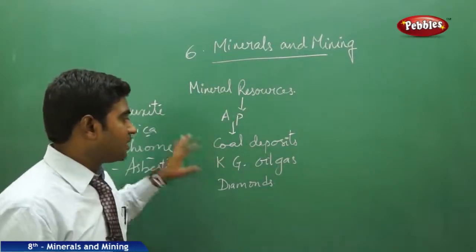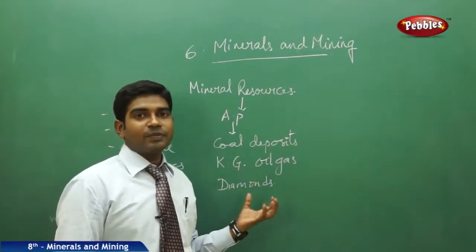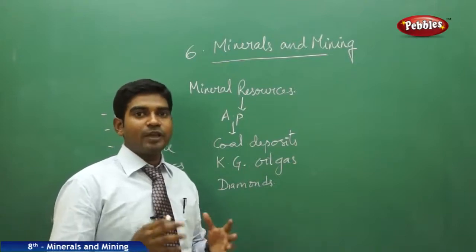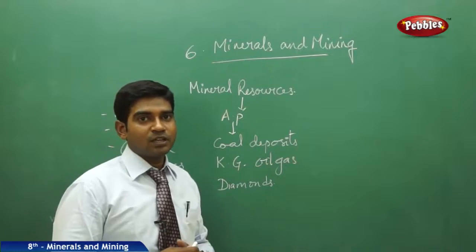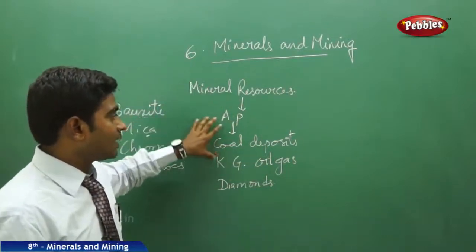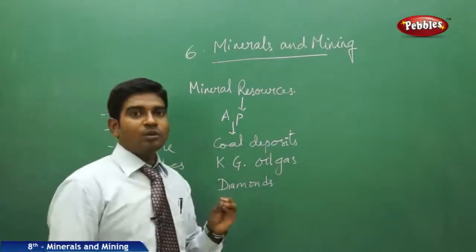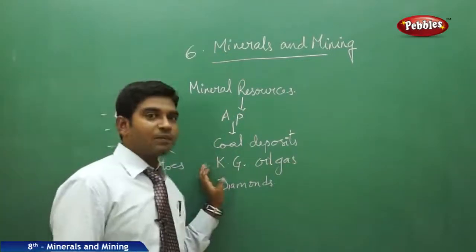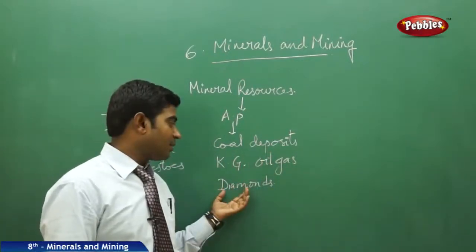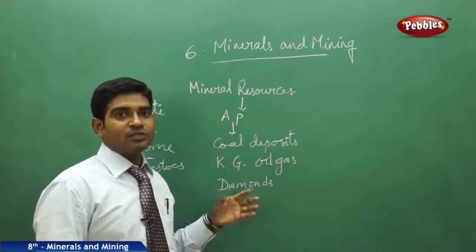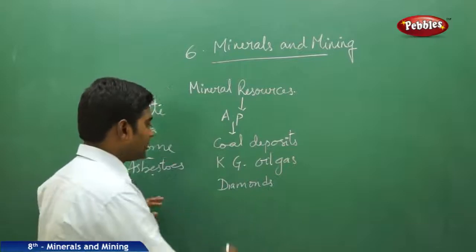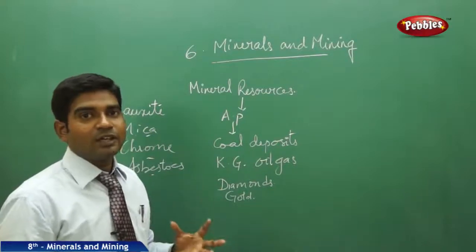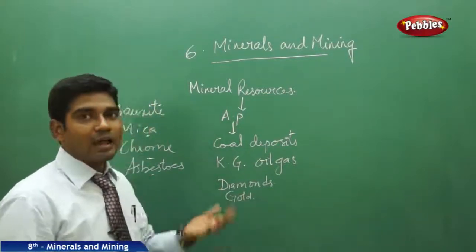And moving on to diamonds, diamonds of AP are world famous. There is a story that the largest diamonds of the world are found in AP lands. Even the Kohinoor diamond is found near the Krishna river basin. So in AP you have mineral resources in large amounts. The most important thing is the coal. Then we have the Krishna Godavari basin for oil and gas. And moving on to diamonds, we find them in Anantapur and other regions in the Rayalaseema districts. We also find gold mines in the Anantapur district, where everything is in plenty, but most of the diamond mines and gold mines are unmined yet.